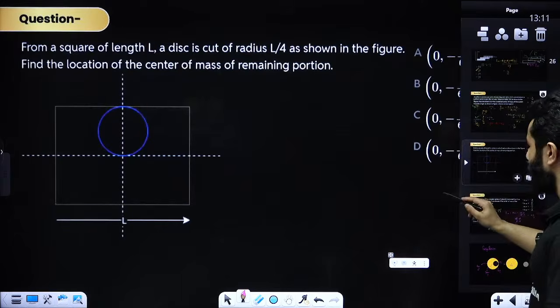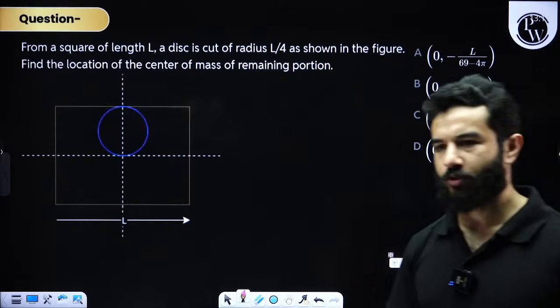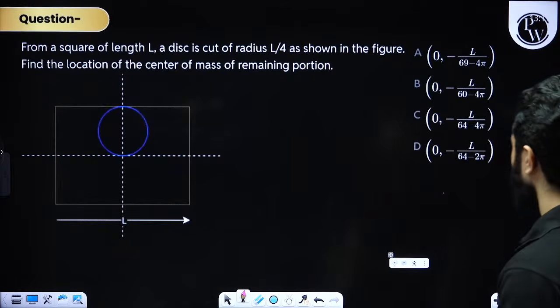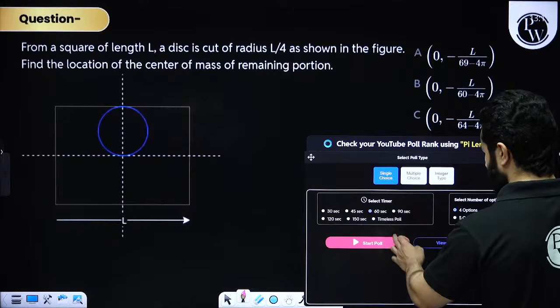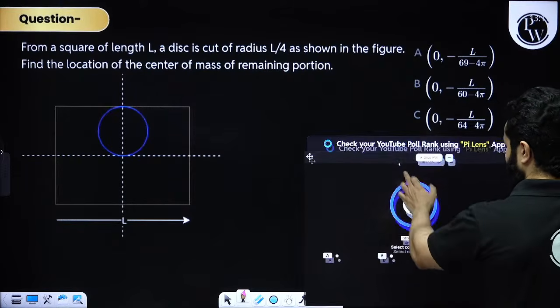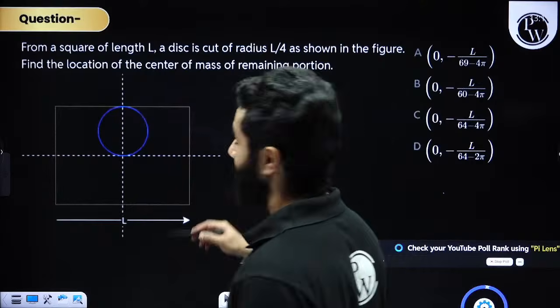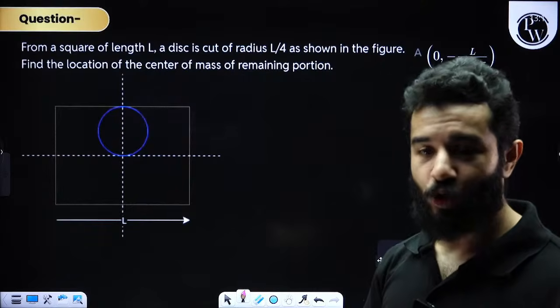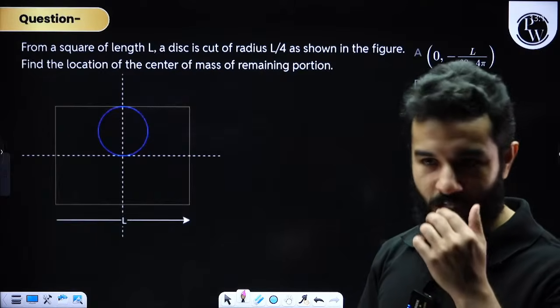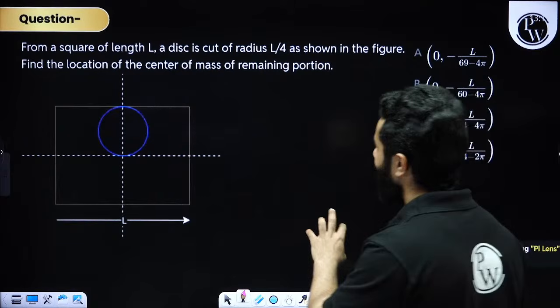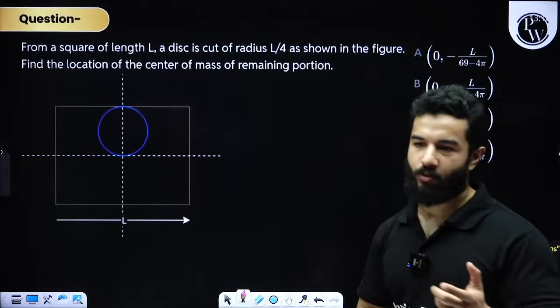Now let me give you another problem. You guys solve this question. I'm going to start a poll for this. 90 seconds. Let's start. Come on. Similar type of question. You have got a square plate, so use sigma, right? You have got a square plate and we are cutting out a disc from it.